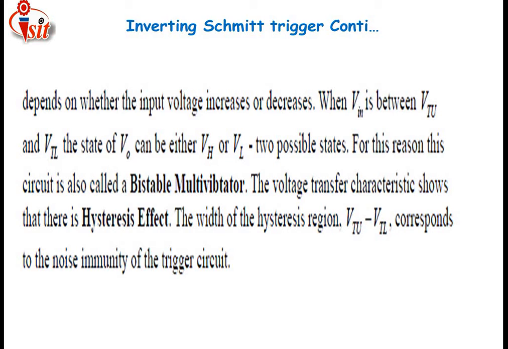Two possible states, so this circuit is also called a bistable multivibrator. The voltage transfer characteristics show a hysteresis effect, and the width of the hysteresis region, the upper threshold voltage minus the lower threshold voltage, corresponds to the noise immunity of the trigger circuit.